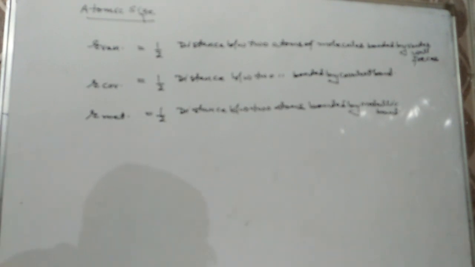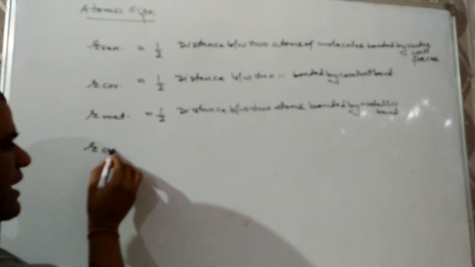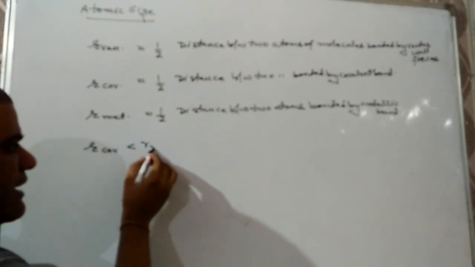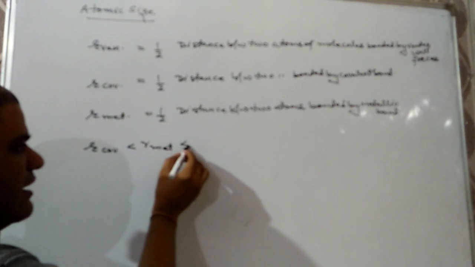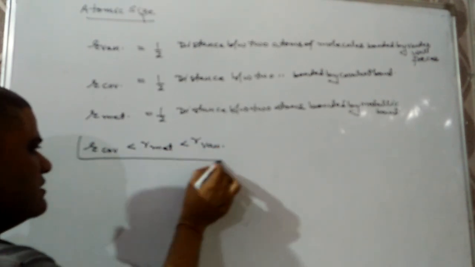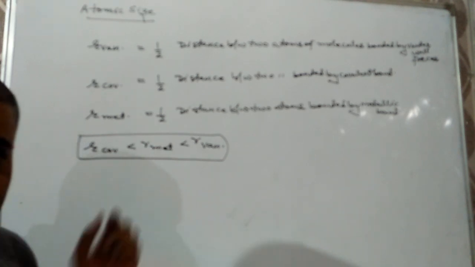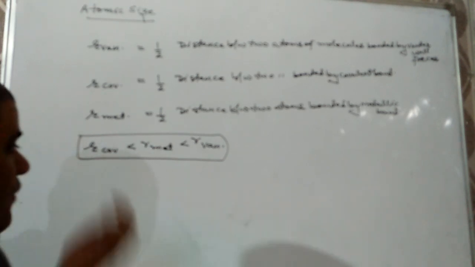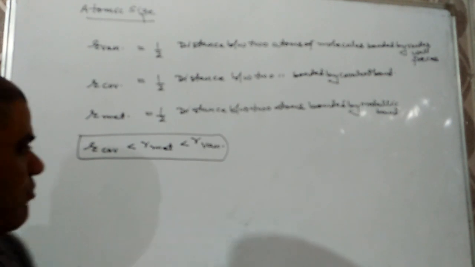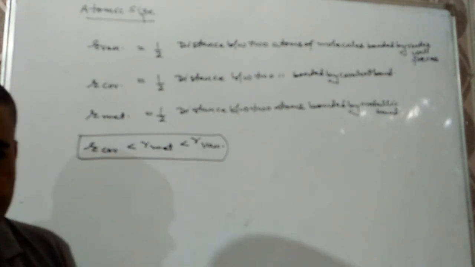And the order of these three will be: covalent radius is smallest, then metallic radius, and the largest will be van der Waals radius, because it depends on the strength of the bond. Covalent bond is strongest, so covalent radius is least. More than that will be metallic radius, and largest will be the van der Waals radius.